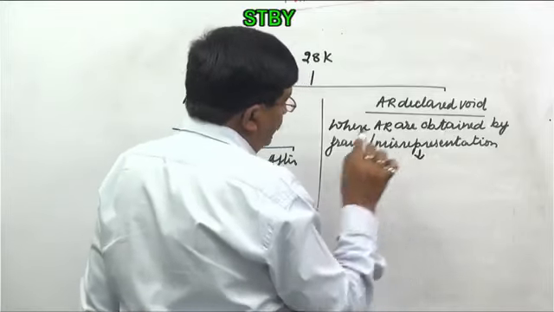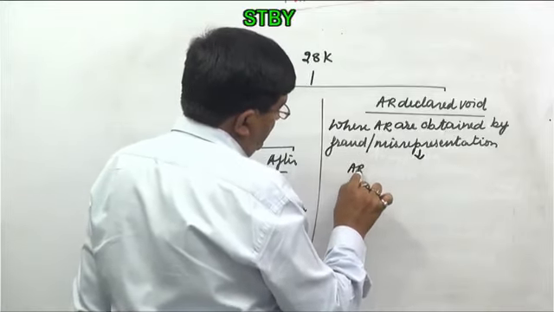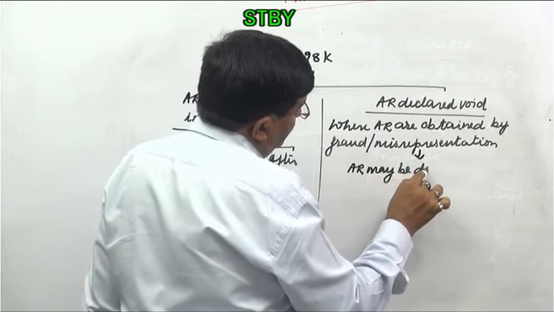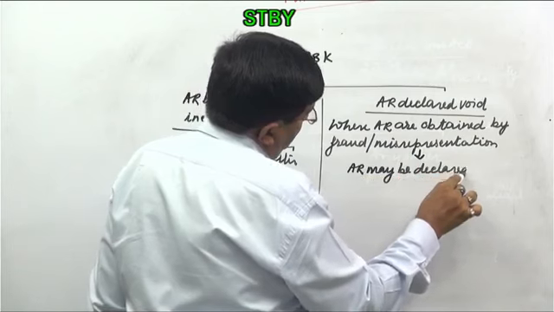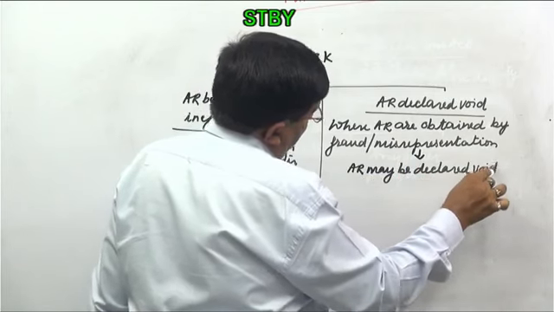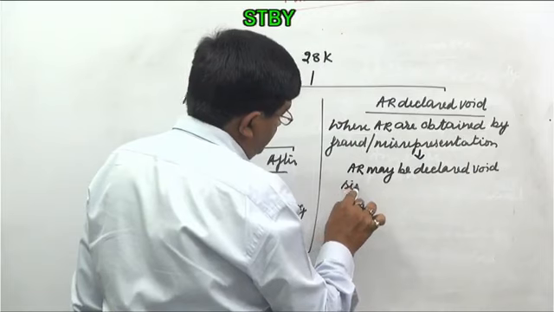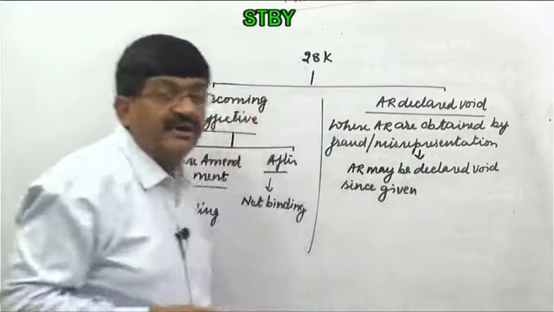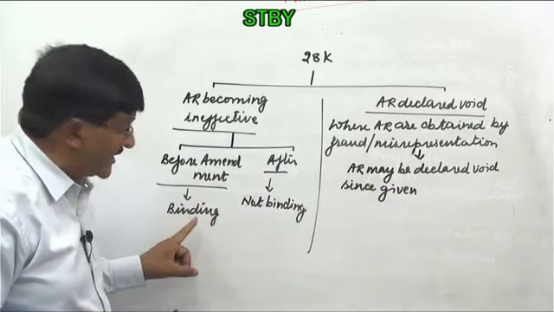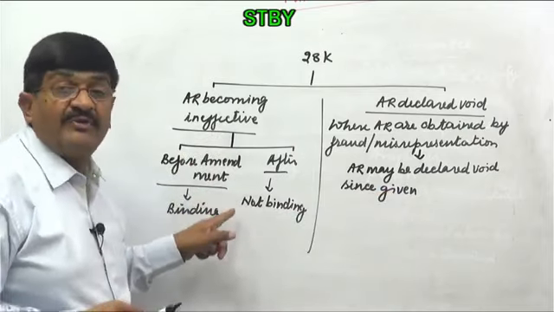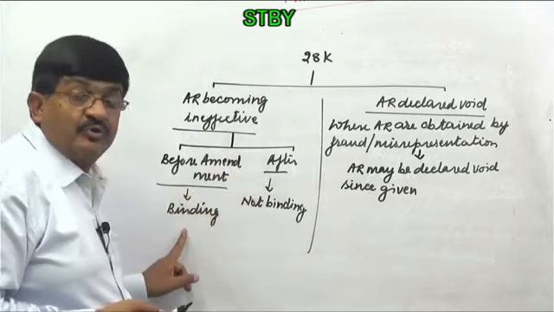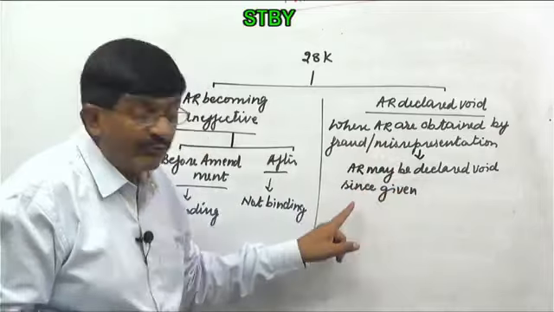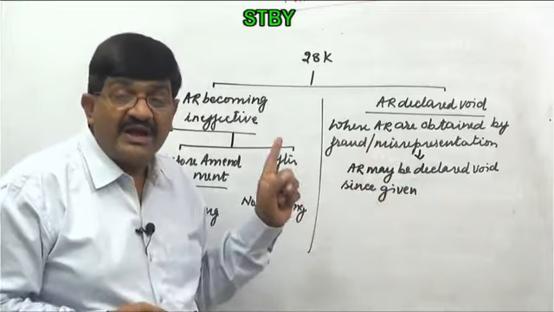In this situation, advance ruling may be declared void since given. Now see what is the difference. Here we said this is happening because of amendment in law. So before amendment those are binding, after amendment those are not binding. In this case, what is happening, advance ruling declared void since given, it means those are not having any effect